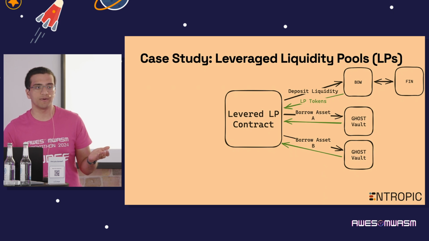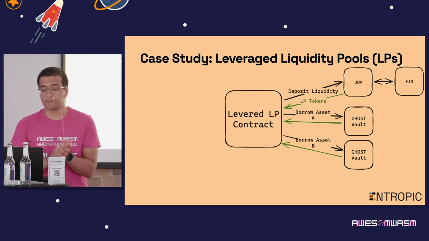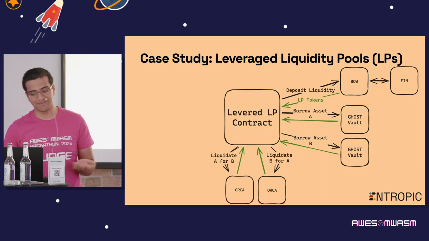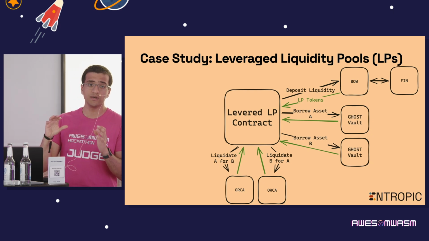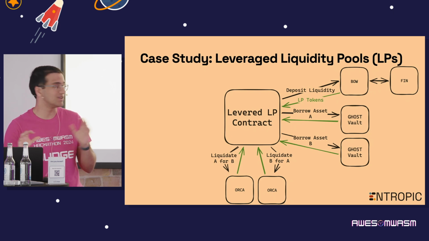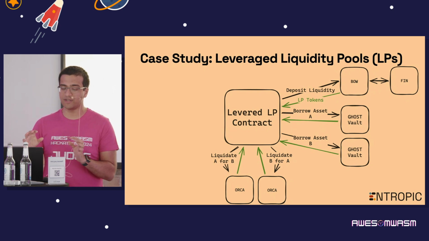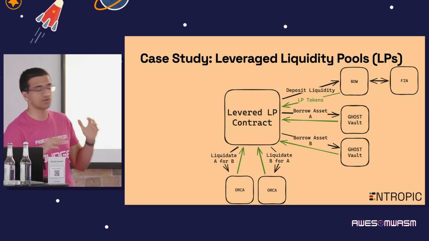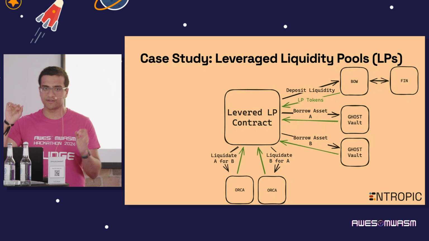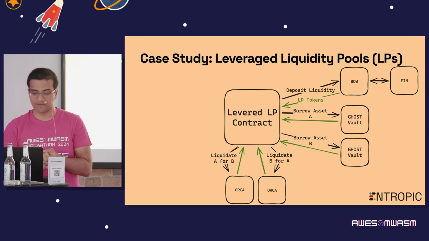And should these positions become unsafe, let's say because the user took out a single-sided loan and the asset they took a loan against is rising in value, then we need to liquidate the position. And then comes in Orca again. And with Orca, here we have two different assets that we could liquidate and two different assets that we could borrow. Therefore, we need two different Orca liquidation queues that we plug into, one for the A asset and one for the B asset. And all of this functionality is tied together by this single levered LP contract that we're using. And as you can see, we're taking all these existing building blocks and stacking them together and making this levered LP contract.